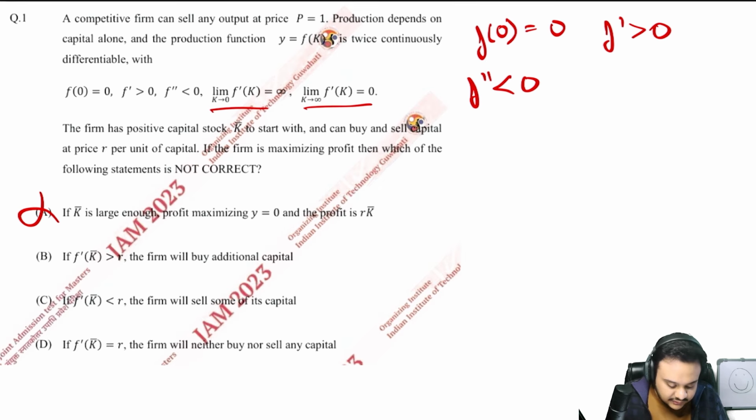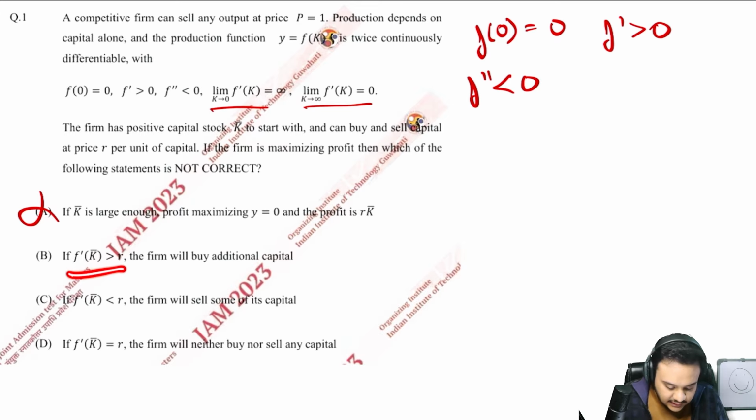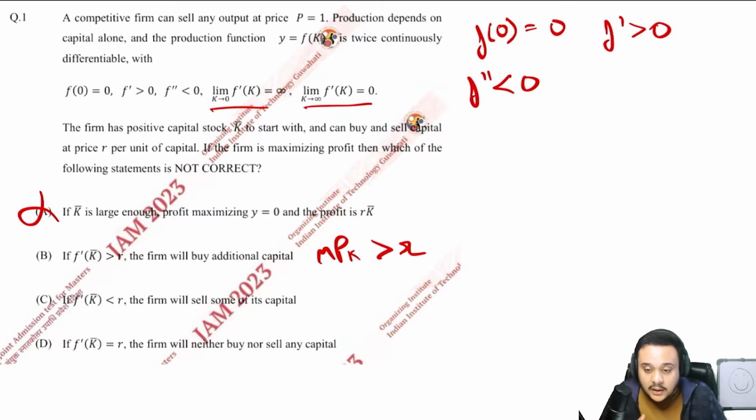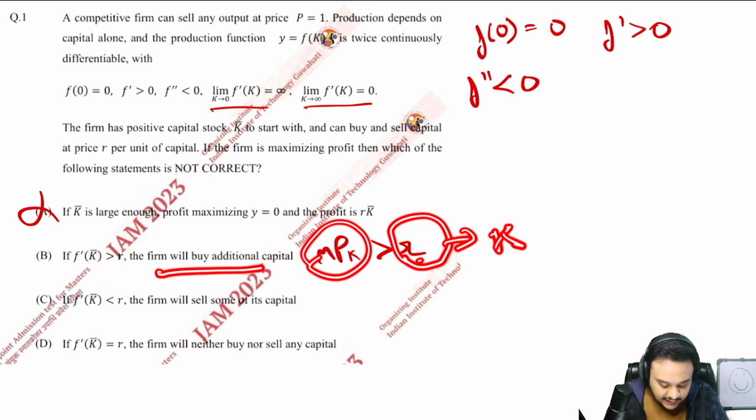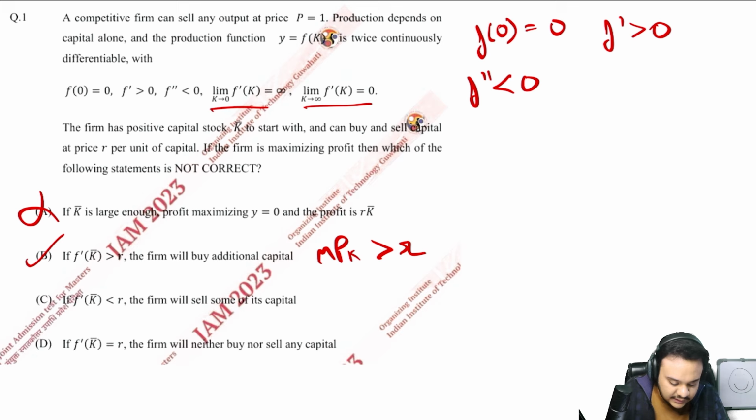The second one says if f dash k bar is greater than r, the firm will buy additional capital. Just try to understand it in the simplest way possible. No need to overthink. MPK is greater than r. Whatever you are gaining, your marginal product, is greater than the cost of capital. Obviously you are going to be employing more capital, and yes, that is what it says as well. So this is obviously right.